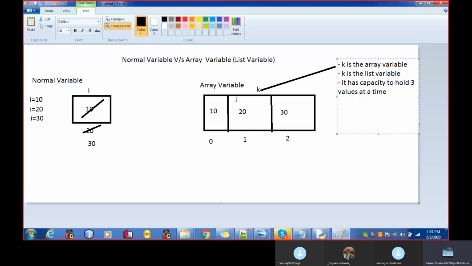So if someone asks you what is the k, you can say that k is the array variable. You can also say k is the list variable because it has capacity to hold three values at a time.